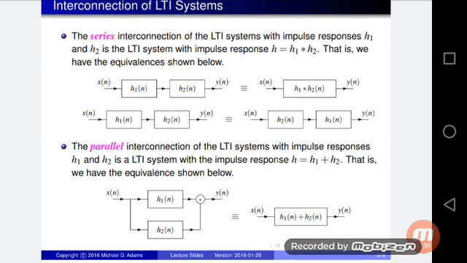At the same time we observe the parallel LTI system, h equal to h1 plus h2. x of n is applied on the input side and y of n is obtained on the output side. Here we are using an adder. That's why h equal to h1 plus h2.